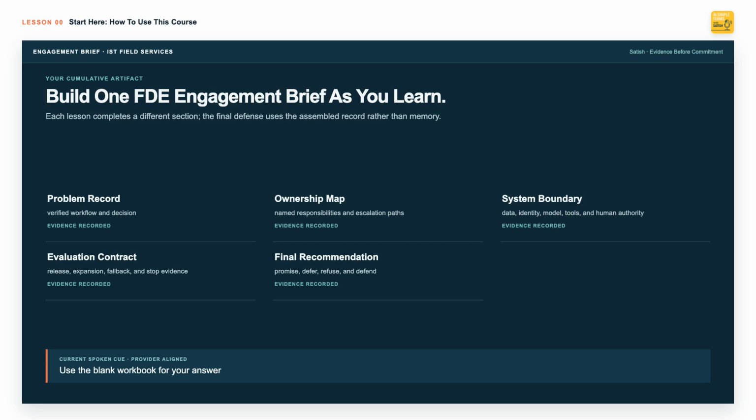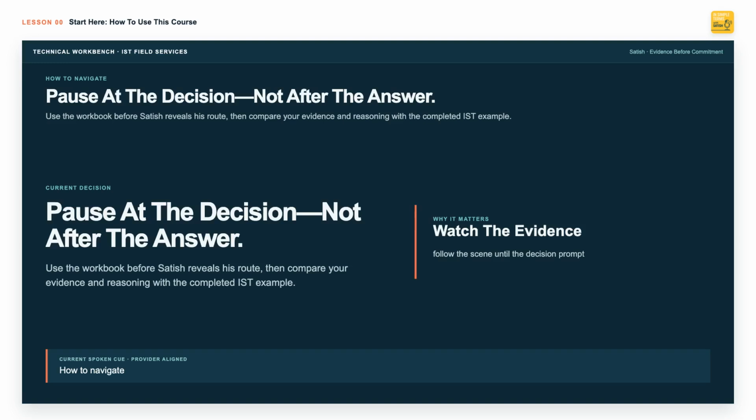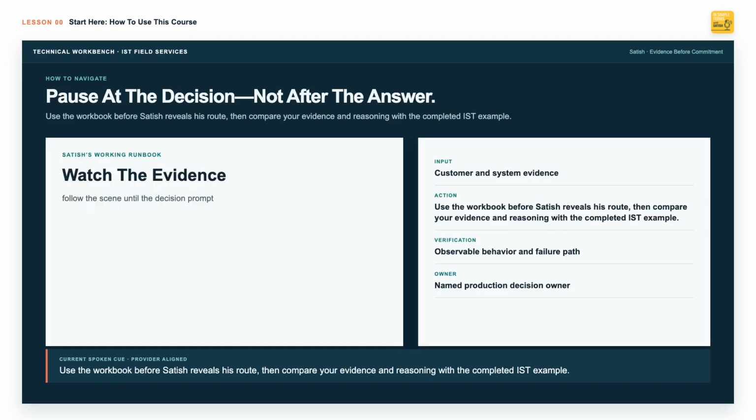Use the blank workbook for your answer. The completed IST example is an answer key, not a shortcut. Here is how to navigate the course. Use the workbook before Satish reveals his route. Then compare your evidence and reasoning with the completed IST example.